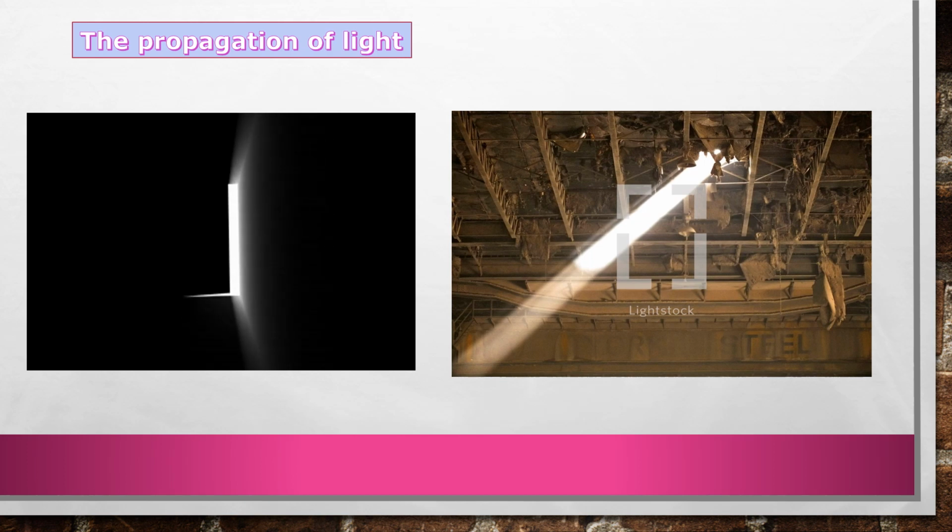So from that light we can see dust particles very clearly. Due to these particles, the path of the light becomes visible and we can see that their path is along straight lines.